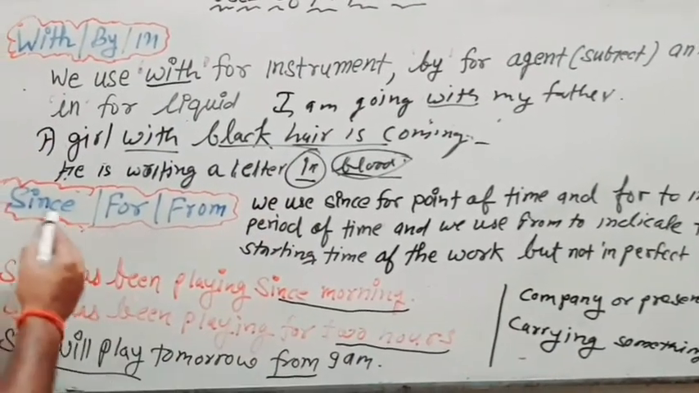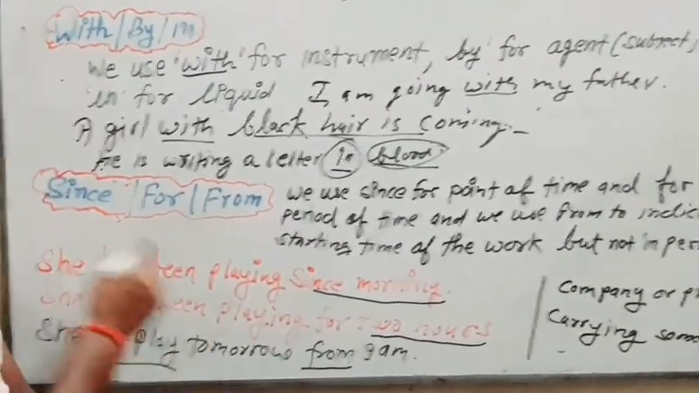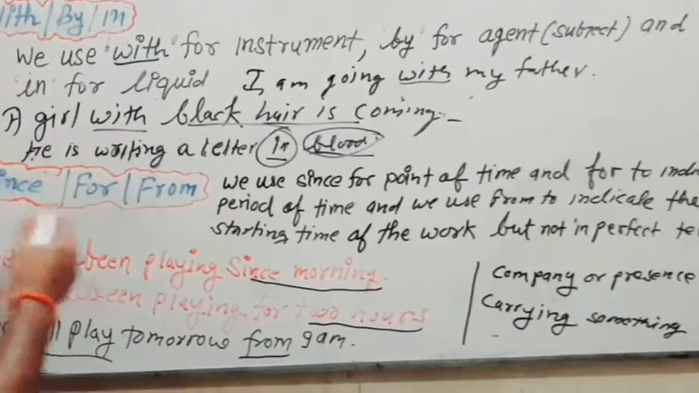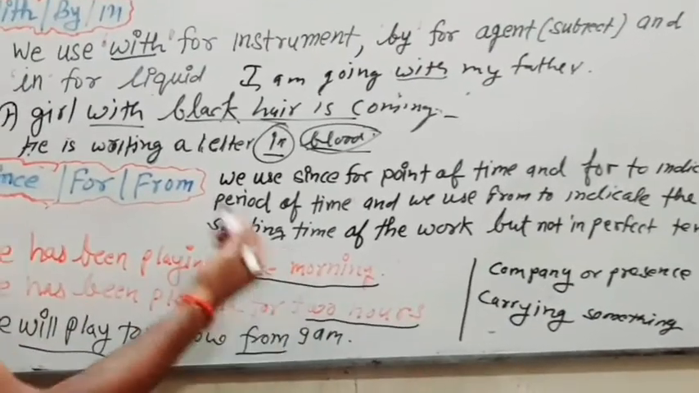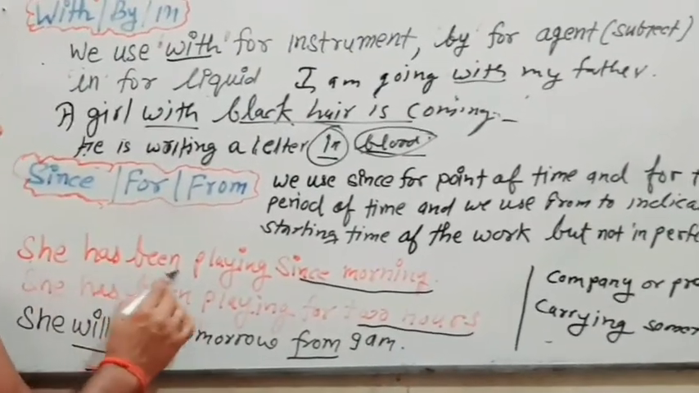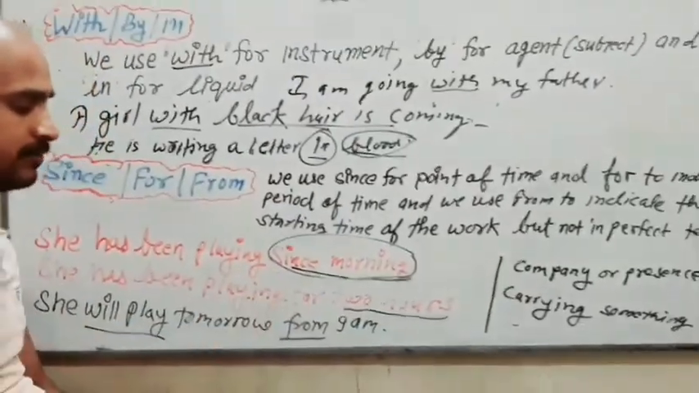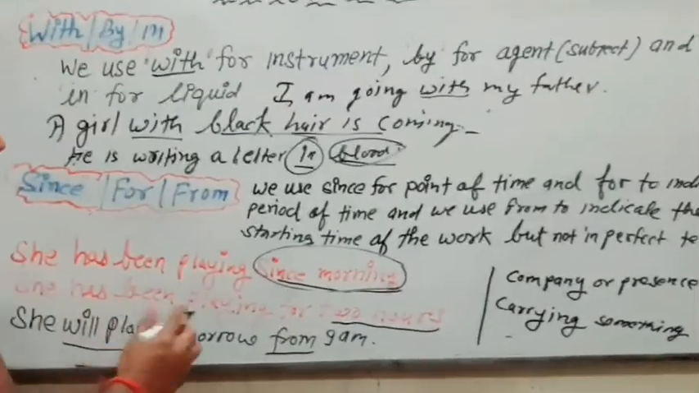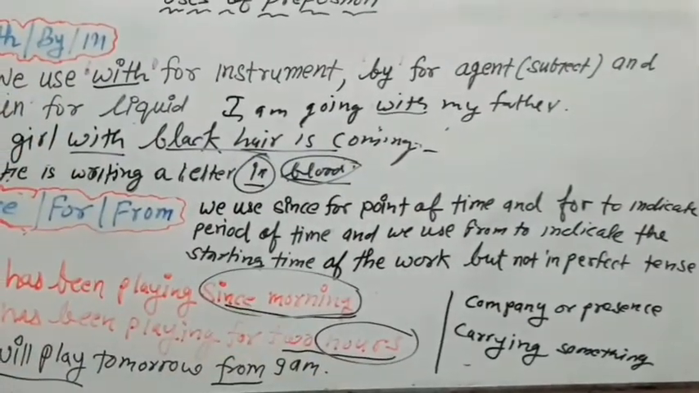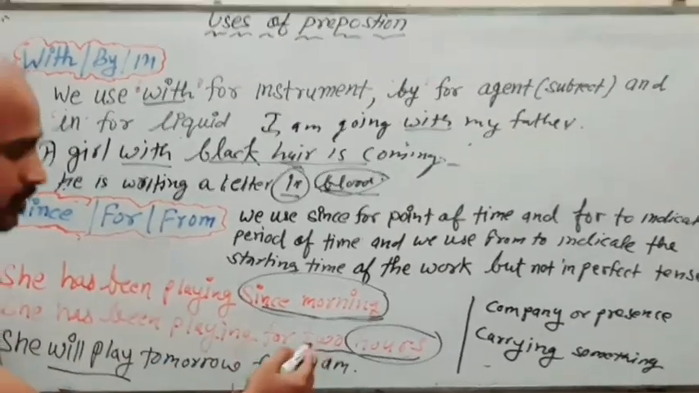Okay, now use of since, for, from. So as we know, we use since and for in perfect tense. Since is used for point of time and for is used for period of time. Just see the example, she has been playing since morning. Now since morning, morning is the point of time, and she has been playing for 2 hours. Now just see, hours is a kind of period of time, so we are using for with it.